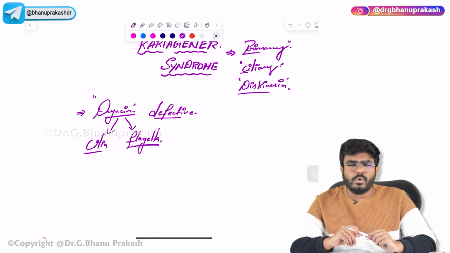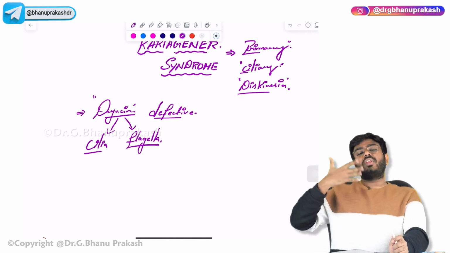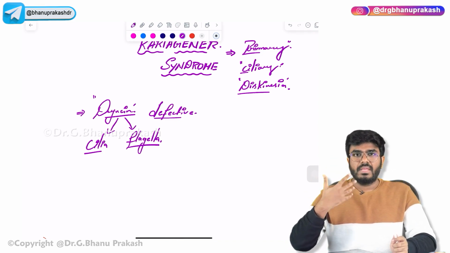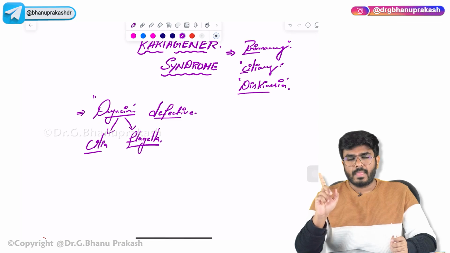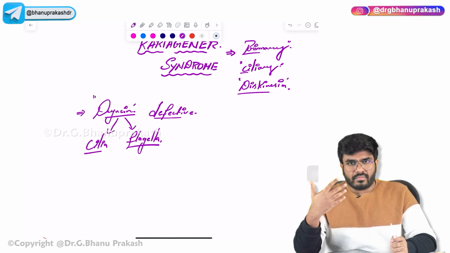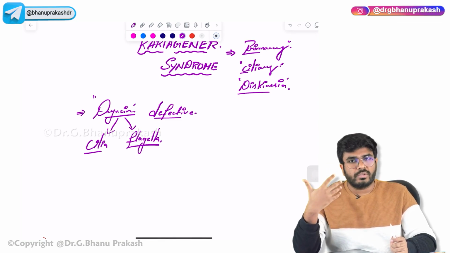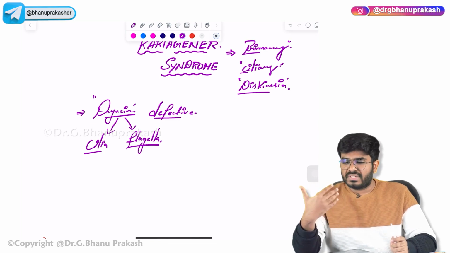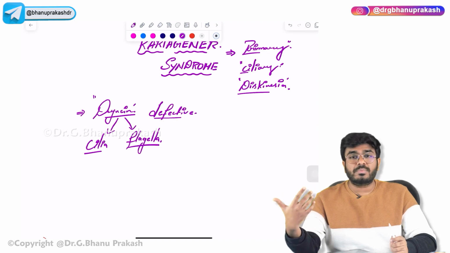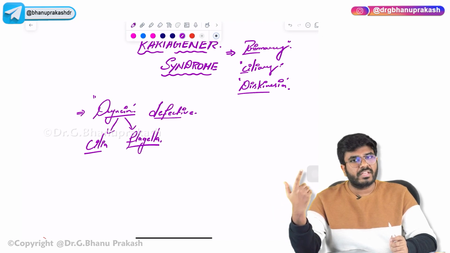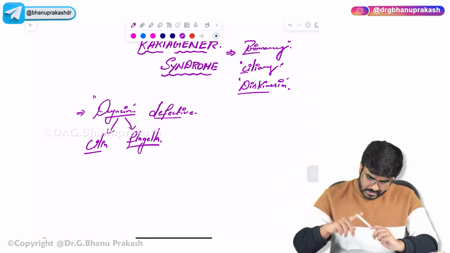Definitely not. The mucus is not going to be properly cleared away. The mucociliary escalator phenomenon, the mucociliary clearing, is not going to happen properly. When it is not happening properly, the mucus is going to start accumulating inside the bronchus. With the days, the mucus will accumulate and that's going to cause obstruction. After the obstruction, definitely there is going to be infection, right?